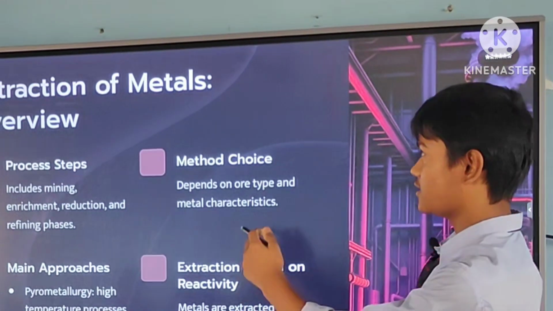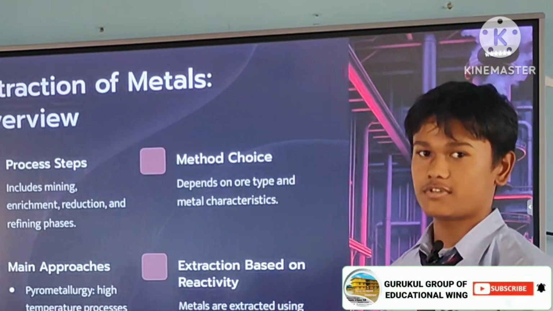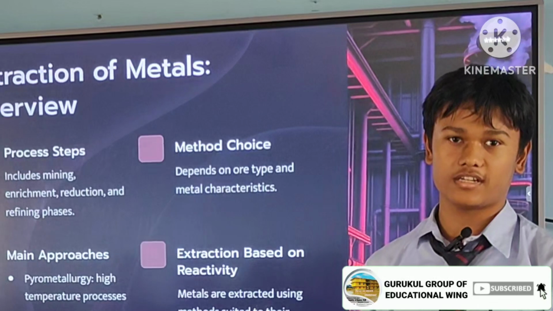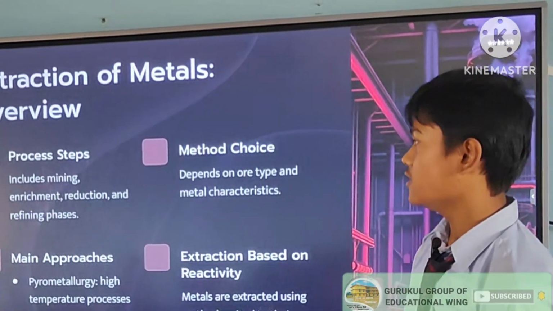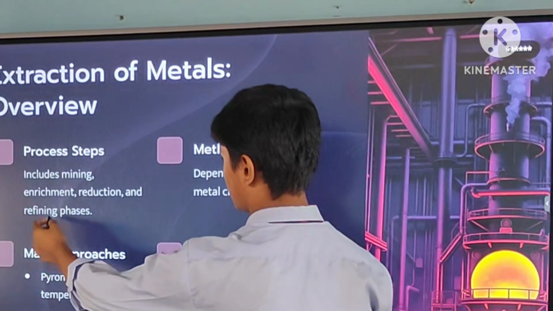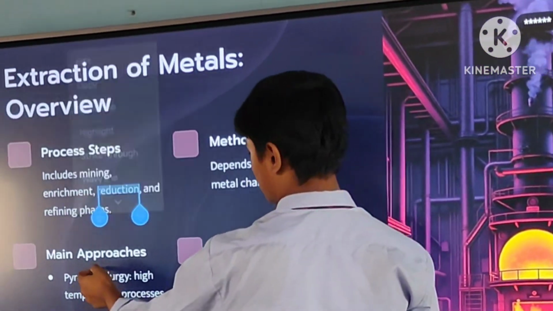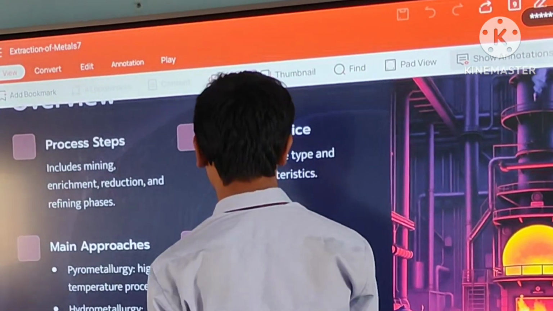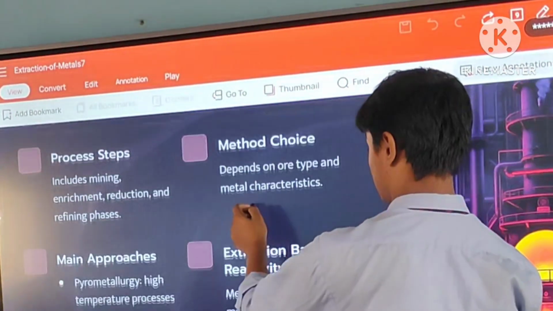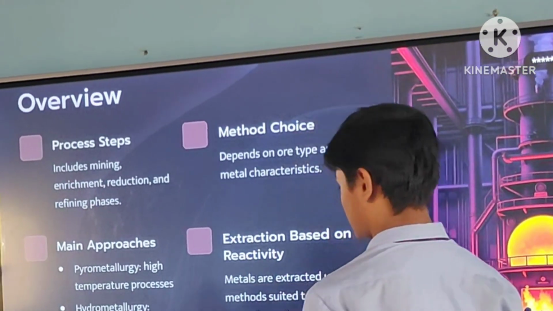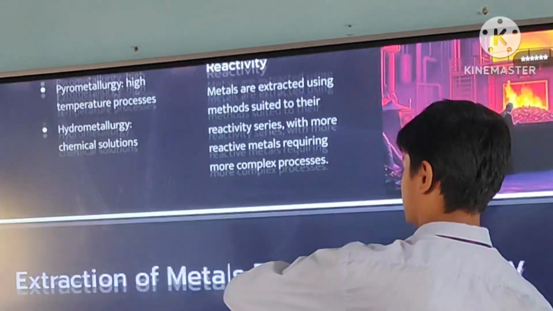So the next topic is extraction of metals. Basically, how can you extract metals from an ore? There are many processes like mining. First mining, then reduction, and pyrometallurgy, which we'll discuss further. Then extraction based on reactivity. So let's discuss this topic.